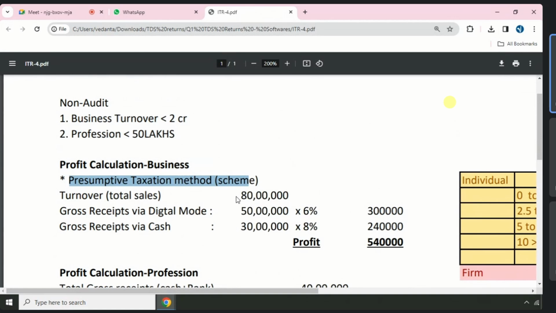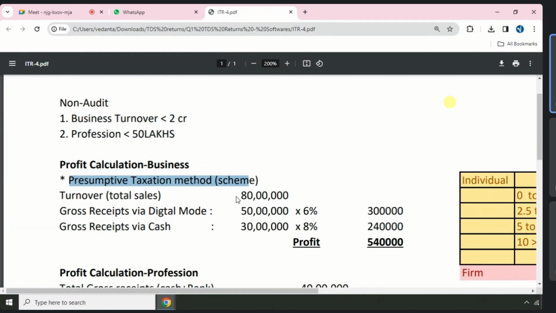To reduce the tax compliance burden on small taxpayers, the government introduced this scheme. As per this scheme, the business owner need not maintain a trading account, a profit and loss account, or a balance sheet, and need not conduct an audit of their books of accounts.